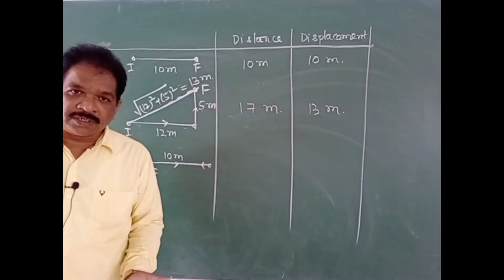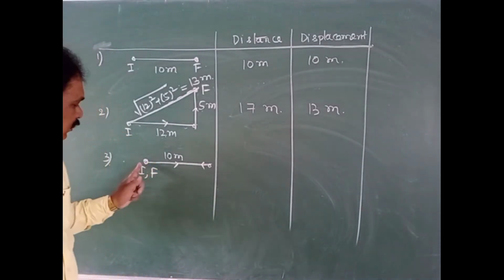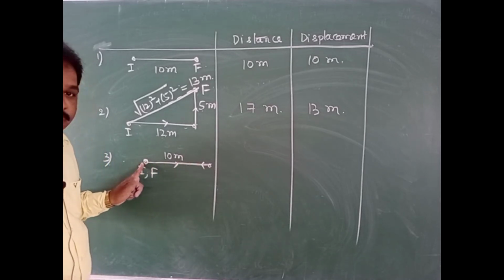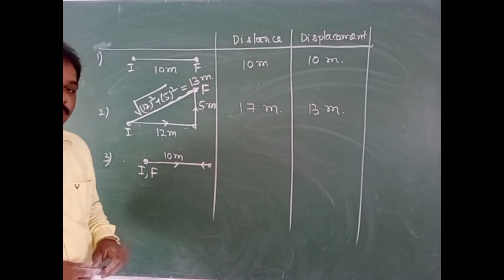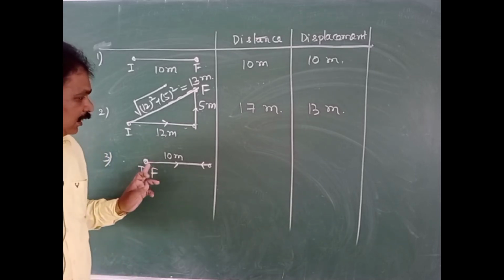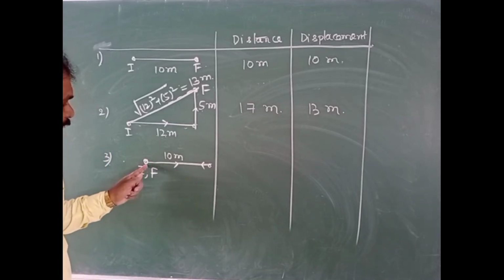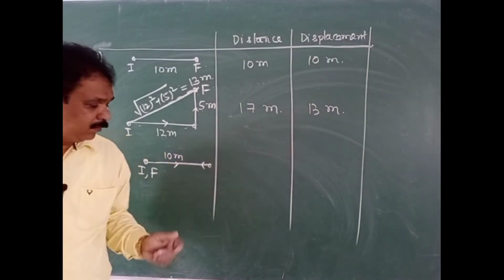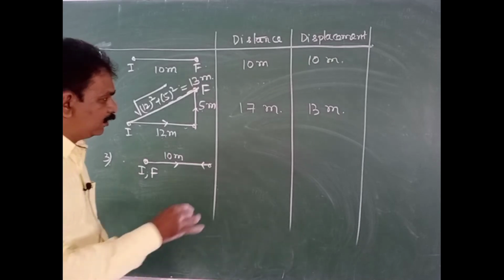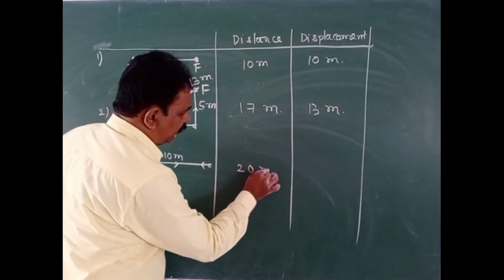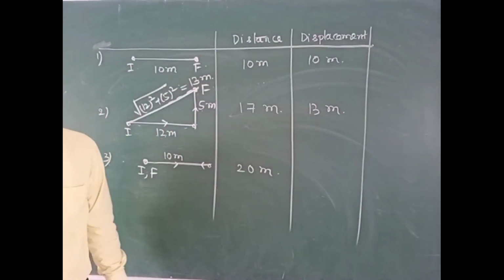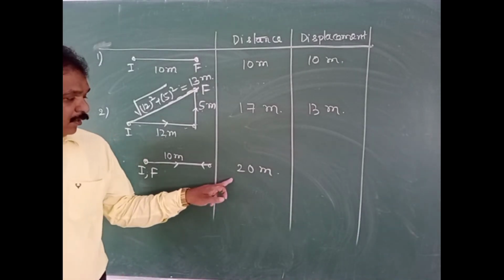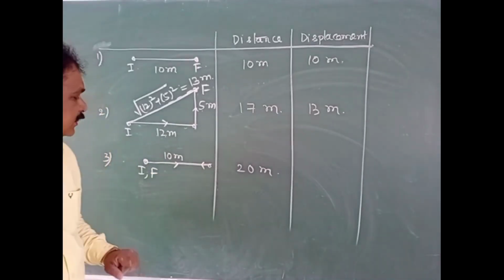Then what is the distance here? 10 meter you moved forward, 10 meter it moved backward, totally it will be 20 meter. Actual length of the path traveled, that will be called as the distance.